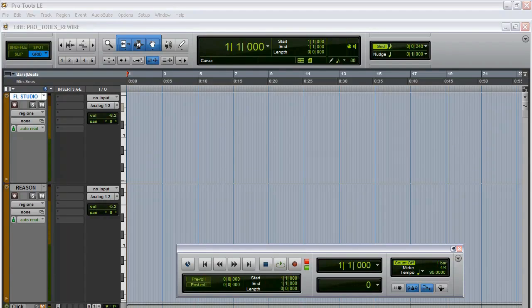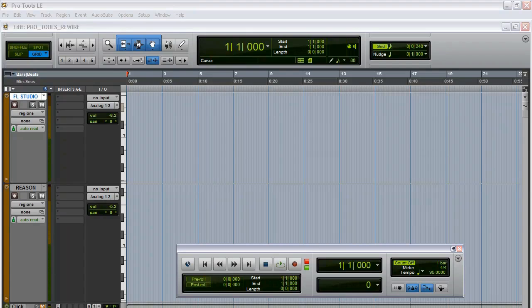And you kind of want to look at it as, okay, now I got FL Studio as a plugin. I'm using it via ReWire. Now I got all these plugins. So just look at it as plugins. So now I got access to all of FL Studio's plugins, and I also have access to all of Reason's plugins inside Pro Tools. So let me show you how to enable both of these programs to communicate with Pro Tools.